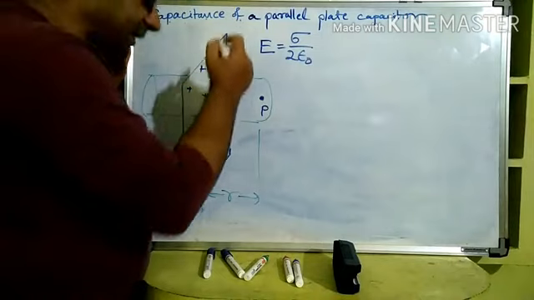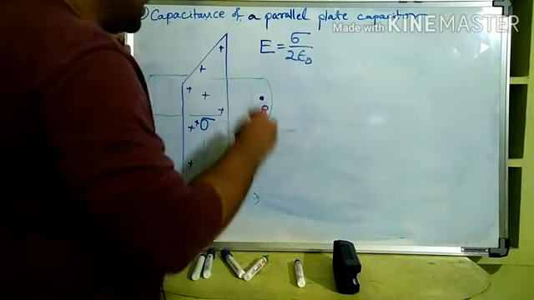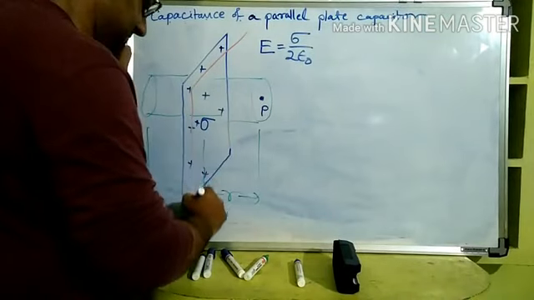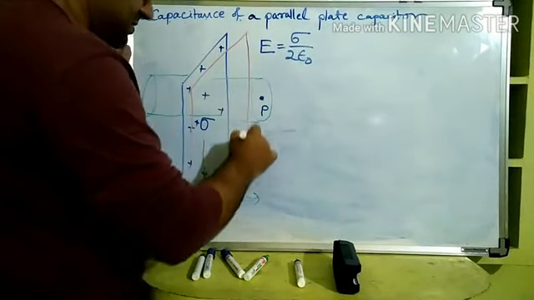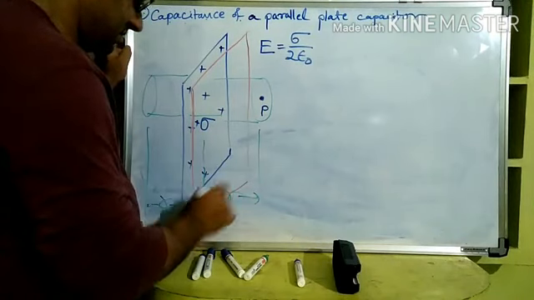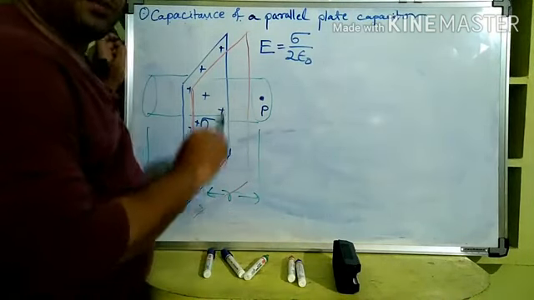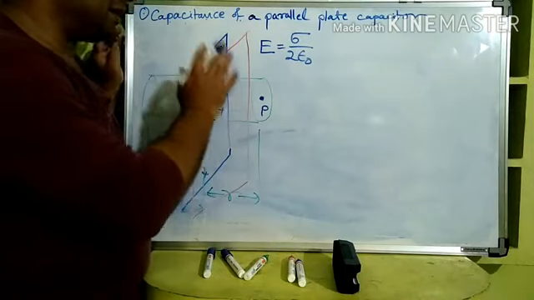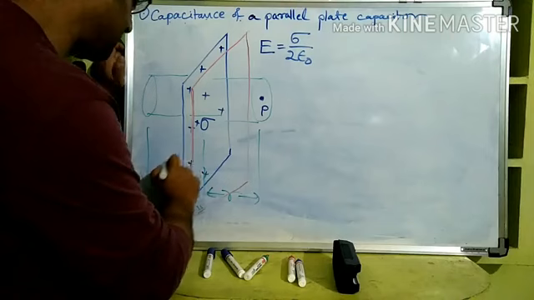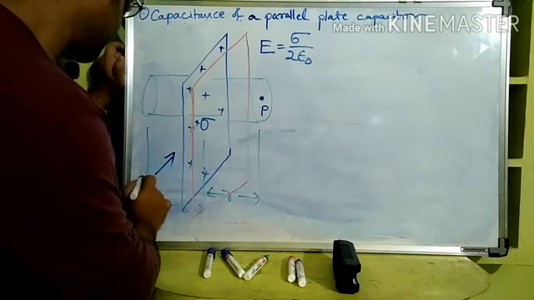Now near to that, we imagine 2 parallel plates like this. This is another parallel plate. Then what happens? Still we are not coming to the capacitor part; understand where this capacitor concept came from.